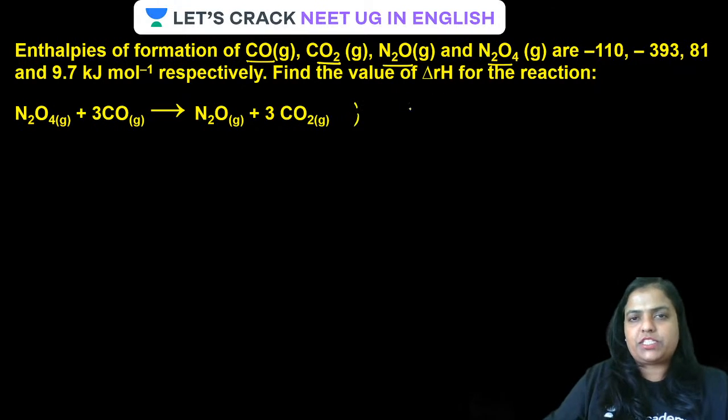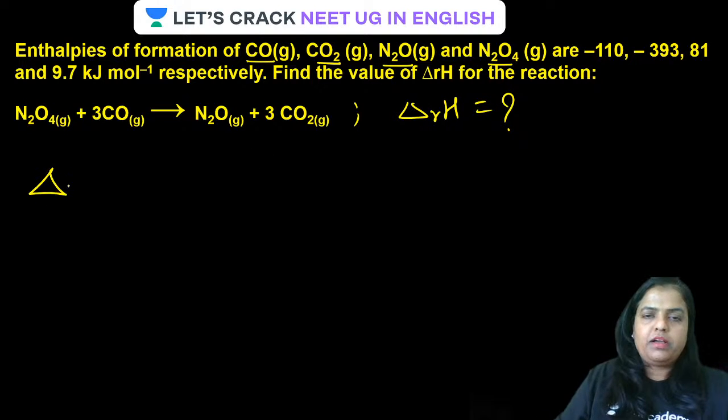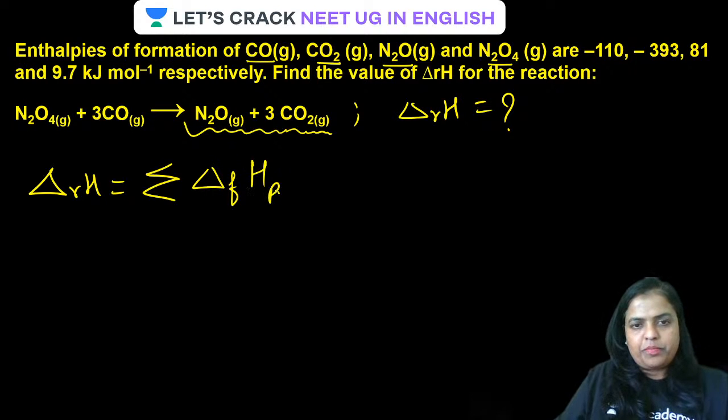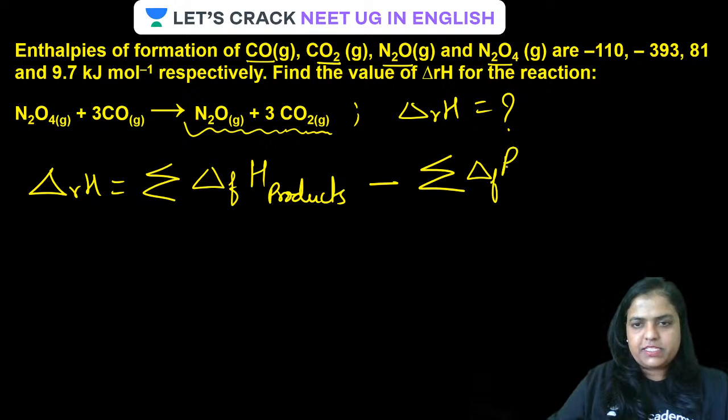Remember, heat of reaction is always equal to the sum of enthalpy of formation of the products minus the sum of enthalpy of formation of the reactants. All clear, guys?